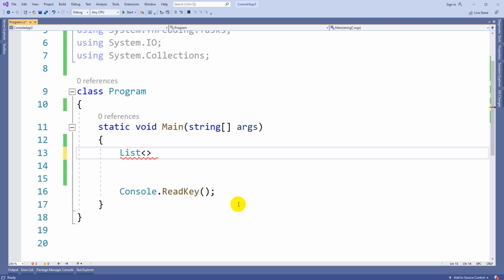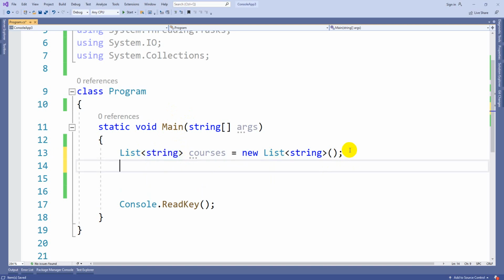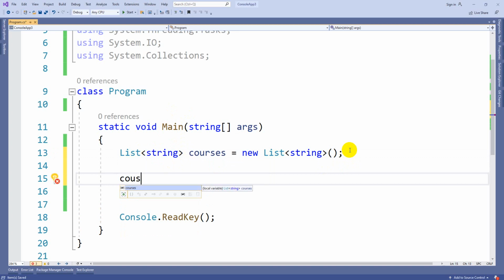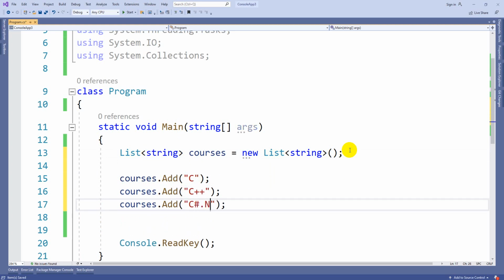So we have List. Here you need to mention whatever the data type is. Suppose string, courses equal to new List of string. Like that you need to declare. So this less than and greater than, we call them template types. Even in C++ we have the topic called templates. So nothing but you are sticking to one data type. So you can add values like this, courses.Add. So you can use C, C++, C#.NET like this.